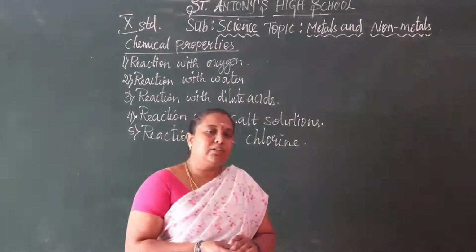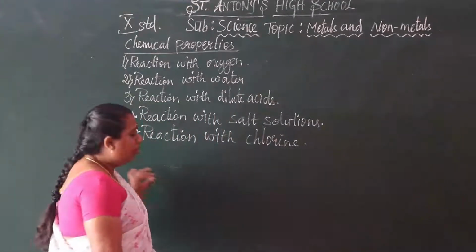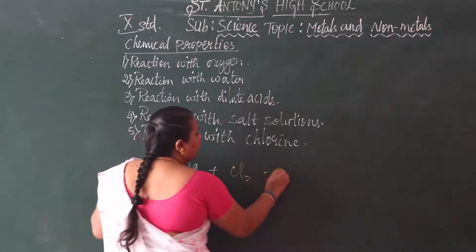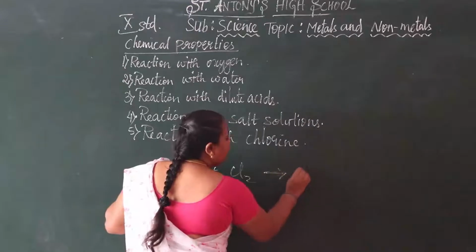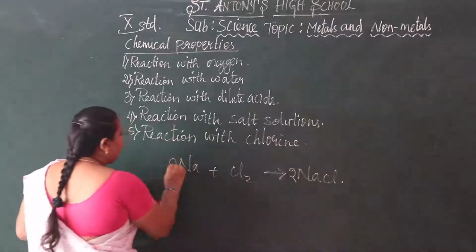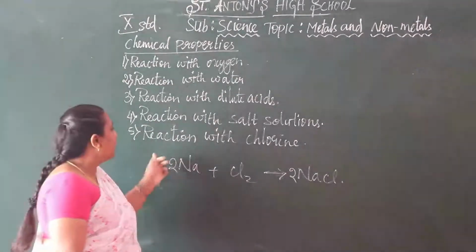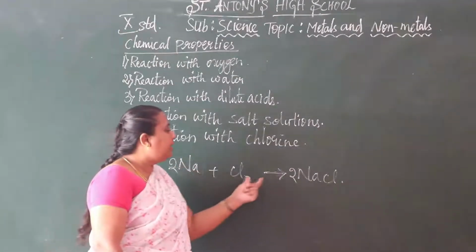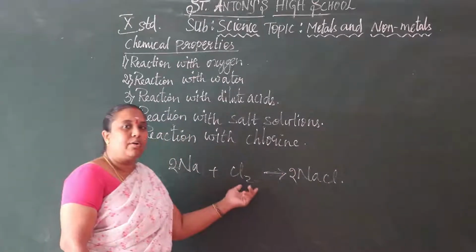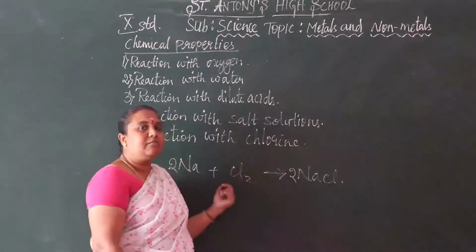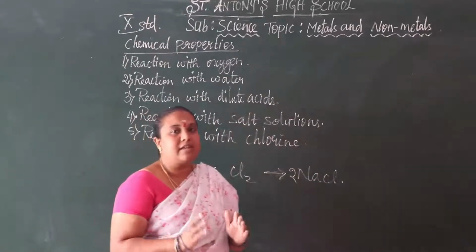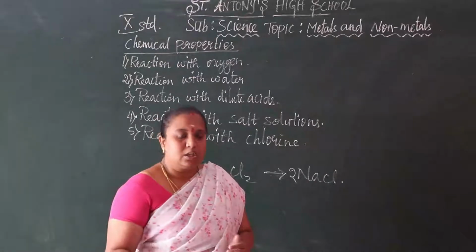We can take the example sodium plus chlorine, it gives sodium chloride, NaCl. So 2 Na, 2 NaCl. See here, metals reaction with chlorine gives metal chloride. Magnesium reaction with chlorine gives magnesium chloride. Calcium reaction with chlorine gives calcium chloride. So metals reaction with chlorine gives metal chloride.